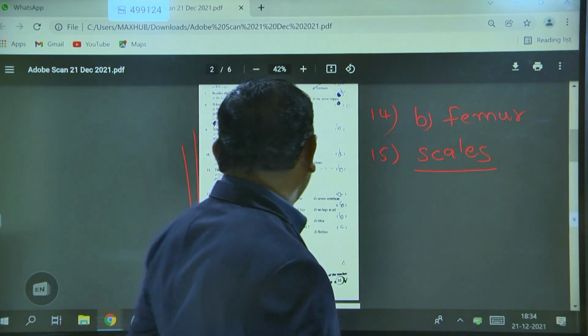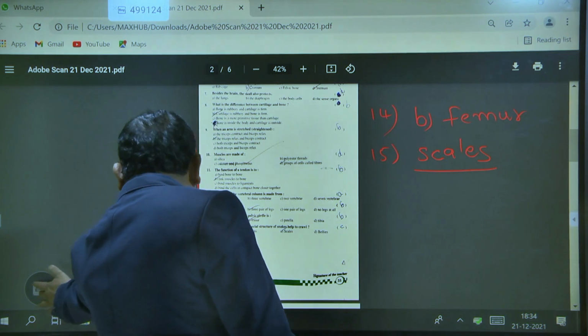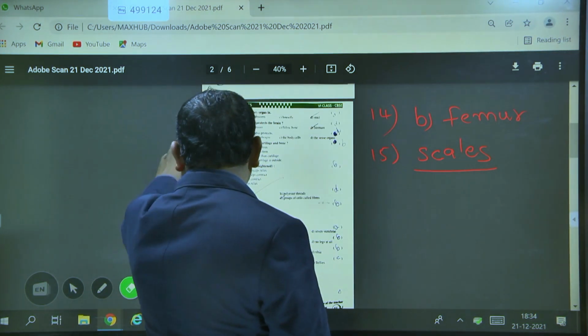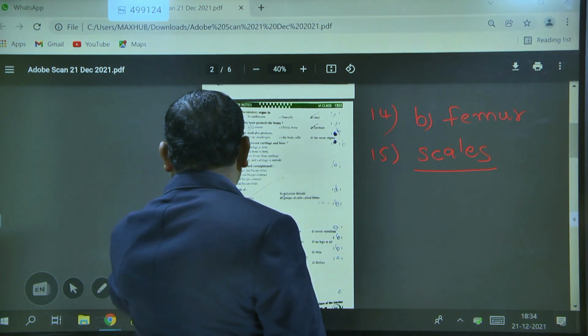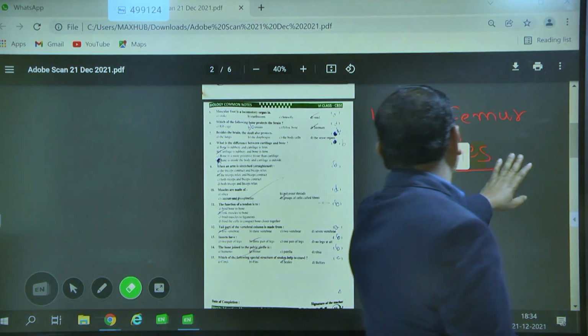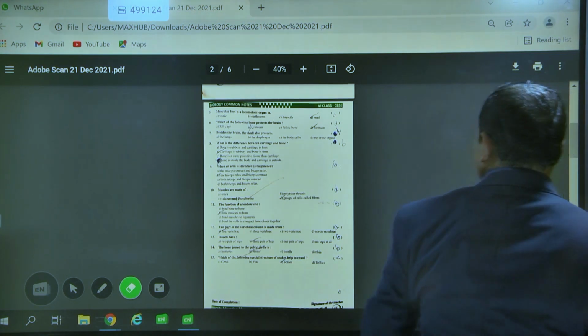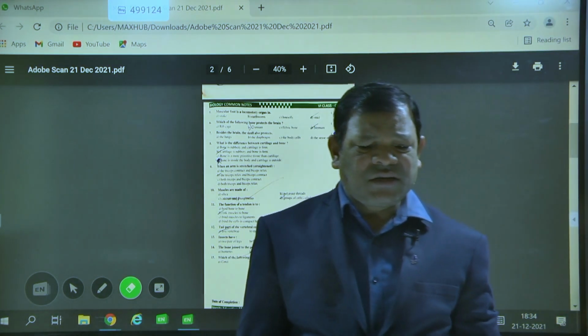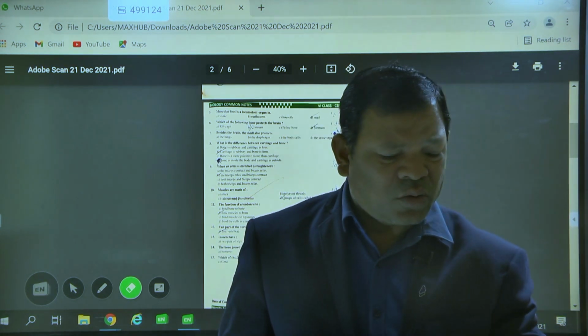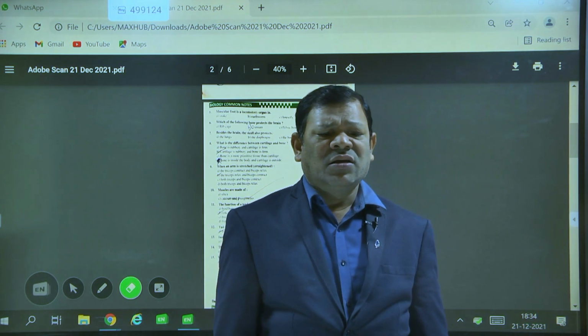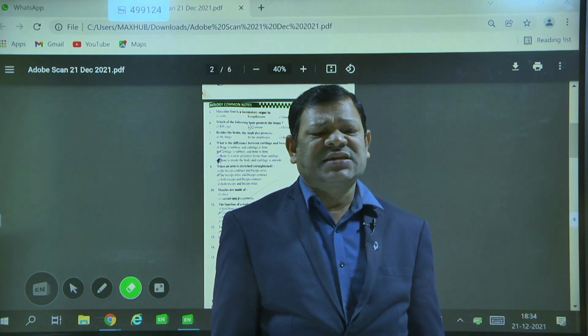Okay, worksheet 1 is successfully completed. Then we will go to worksheet 2 in the next session. We will discuss it in the next session. And here also you should keep this in mind, especially if you are studying in 6th class.